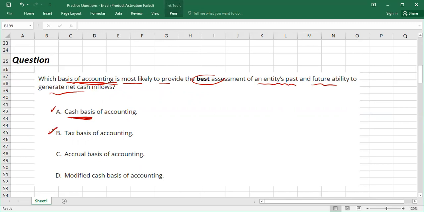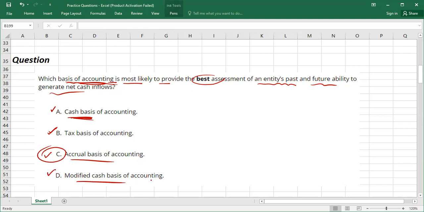Second, we have a tax basis of accounting. Obviously, tax basis means the rules and regulations followed by tax authorities; that is called tax basis of accounting. Financial accounting is not based on tax rules because tax rules are different, financial accounting rules are different. So accrual basis of accounting, yes, accounting is based on accrual basis of accounting. So this is actually the answer.